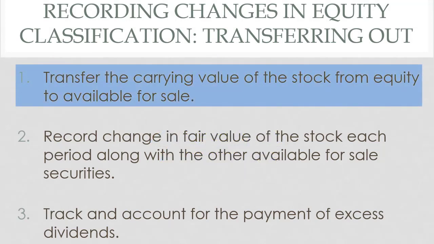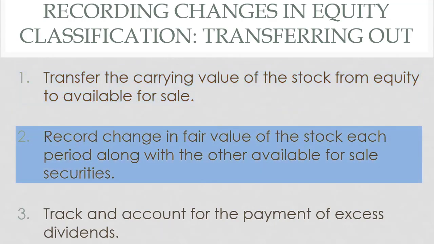First, we're going to transfer the carrying value of the stock out of equity and into either available for sale or trading. It's not often that you switch right from equity to trading, but it can happen if you're just trying to sell it off as fast as you can. Most of the time, though, we transfer it into available for sale and we save up until either a great price comes up or we decide we need to invest in something. We then keep track of fair value adjustments, just like we do with all other available for sale securities.